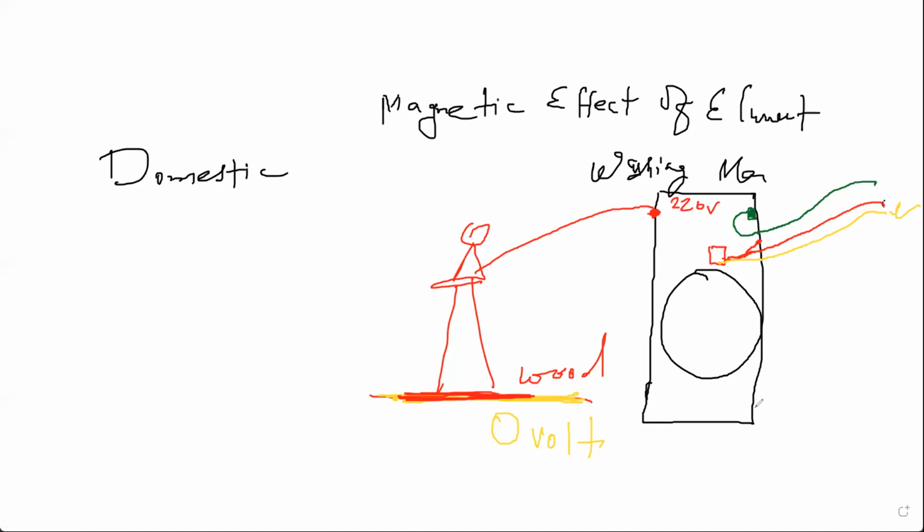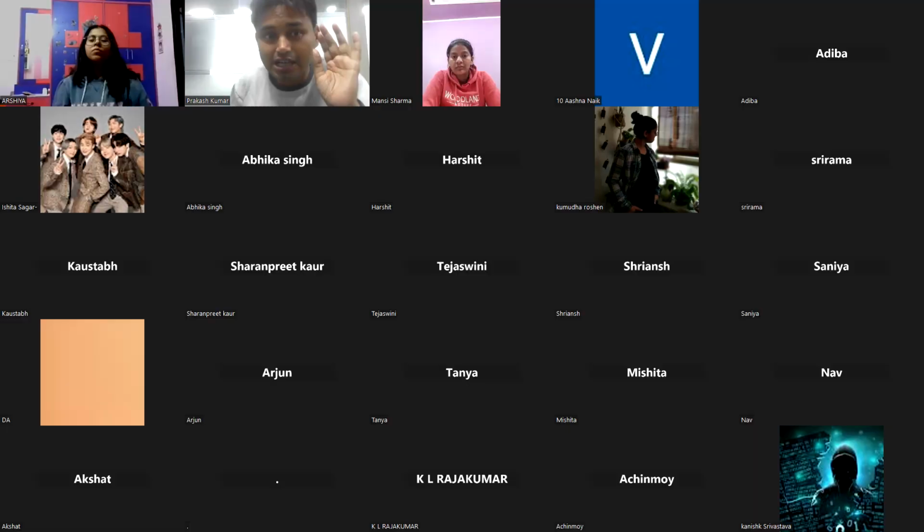This green wire, connected to the metal body, is finally buried somewhere in the earth, and that earth is at 0 volt. So this metal body is always at 0 volt. When current leakage happens, the metal body gets charged, and this will surely get passed to the ground.